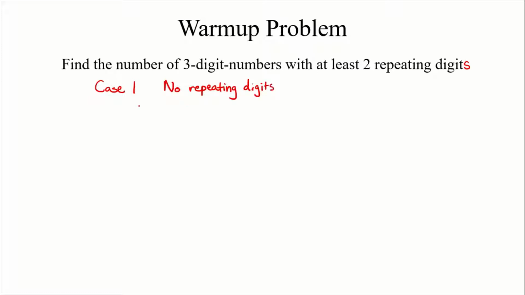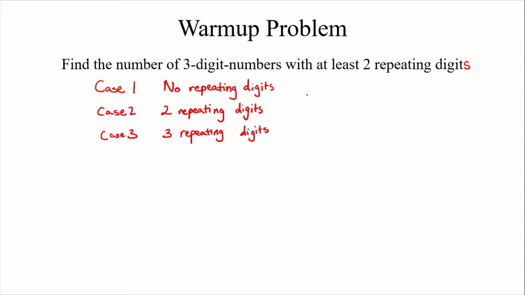Case 2 is there are 2 repeating digits. And case 3 is that there are 3 repeating digits, or all repeating digits.